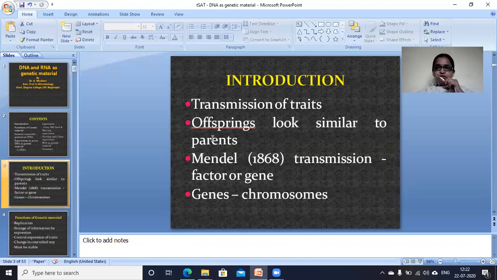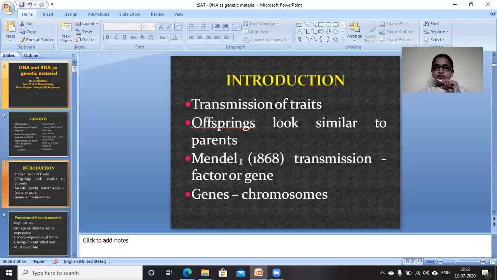Here it means that offsprings look similar to parents. If we see many of the children, they look similar to their parents. It is due to transmission of some message, or some genetic material, from parents to offsprings, right?